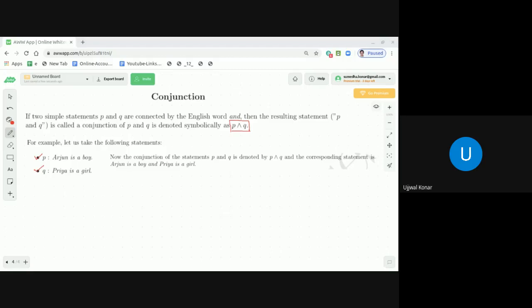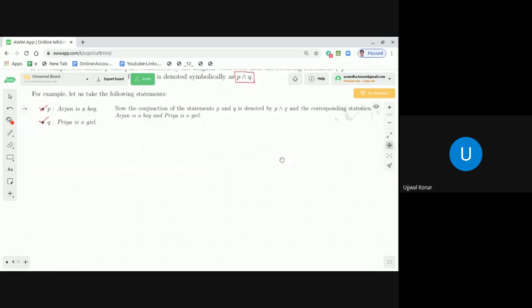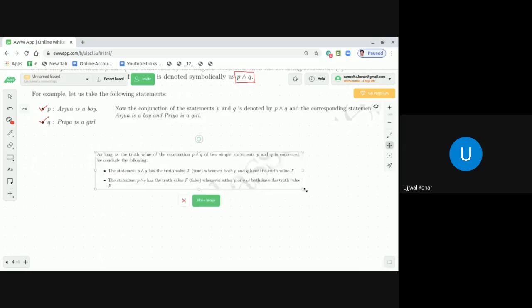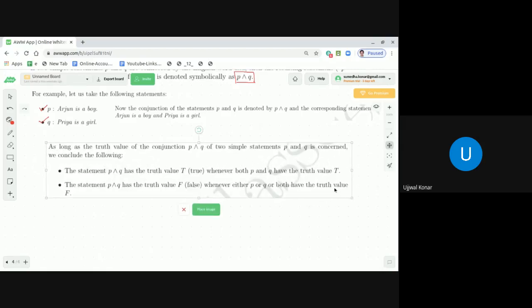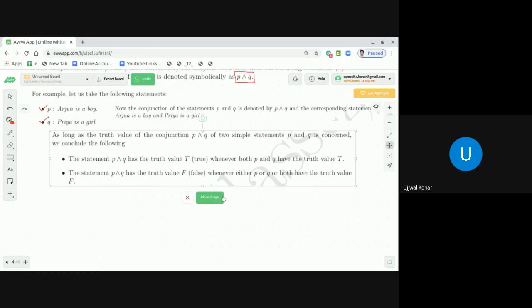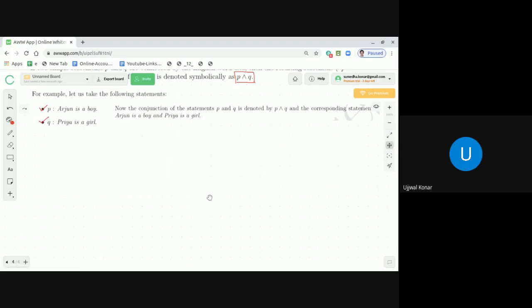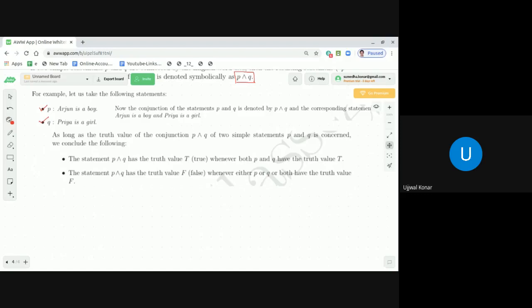Now, as long as the truth value of the conjunction P and Q of two simple statements P and Q is concerned, we conclude something. Okay, what are those? Let me first bring this to notation in front of you, and then we will discuss further, and that will lead us to construct a truth table, dear students. Okay, so what I was telling is that now, as long as the truth value of the conjunction P and Q of the two simple statements P and Q are concerned, we conclude the following.